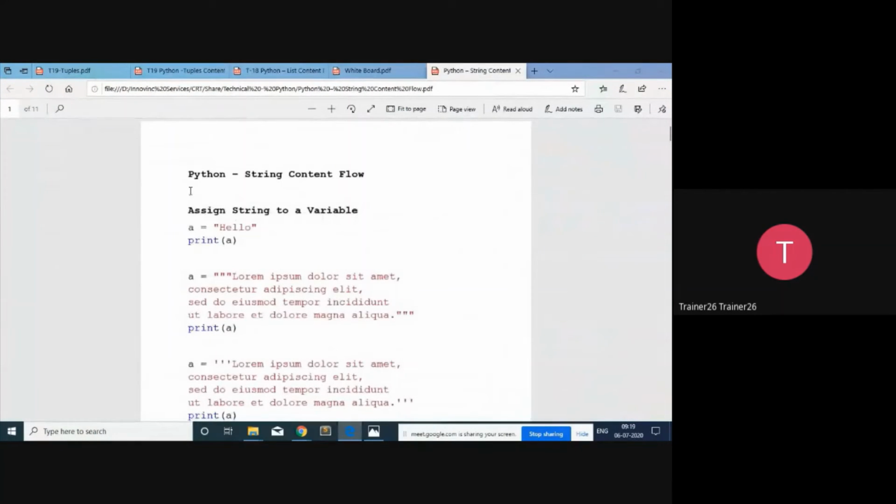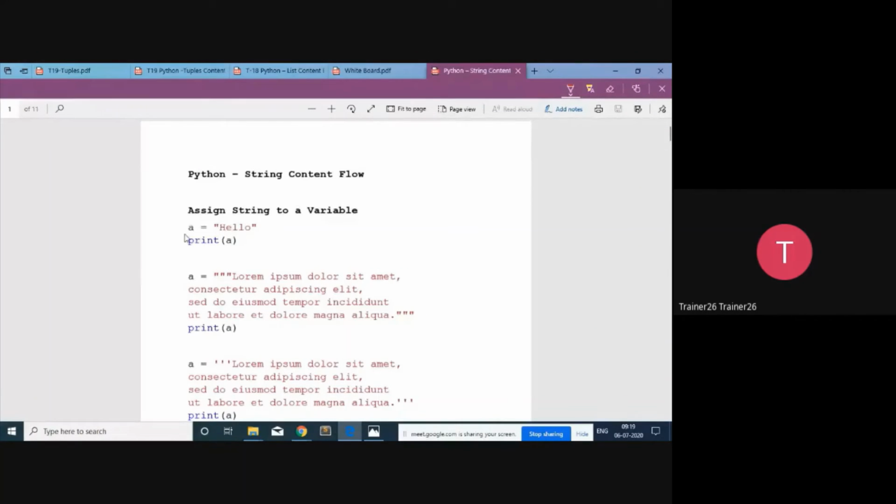So when we talk about string handling, we studied that whenever you want to assign a particular string inside a variable, we can assign it by using double quotes, single quotes and triple quotes. That is possible. So with the help of this we studied it.